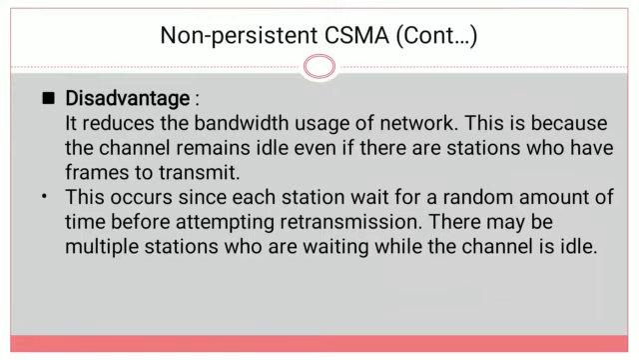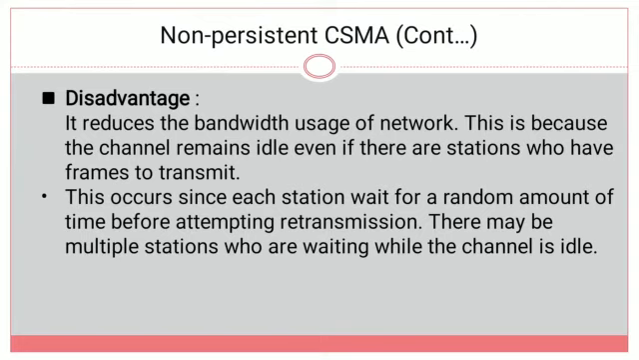There may be multiple stations waiting while the channel is idle, because the station will set a timer. Until the timer times out, it will be in the waiting state. When the station is in the waiting state, even though the channel is idle, it will wait until the timer times out. So that's why the bandwidth usage of the network is reduced. This is one of the drawbacks of non-persistent CSMA. So this is about non-persistent CSMA.